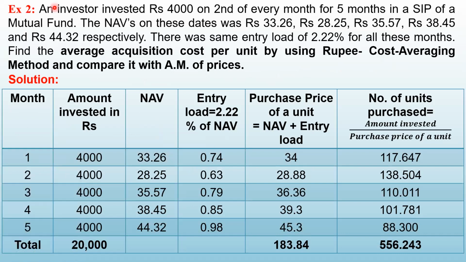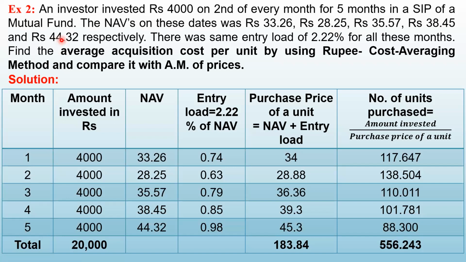An investor invested rupees 4,000 on 2nd of every month for 5 months in a SIP of a mutual fund. The NAVs on these dates were rupees 33.26, rupees 28.25, 35.57, 38.45, and rupees 44.3.